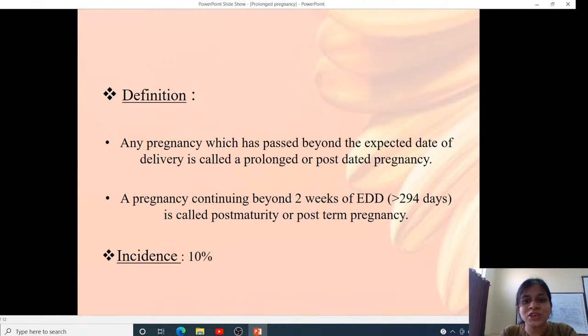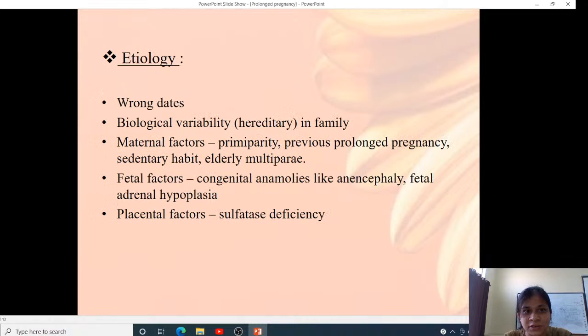Any pregnancy which has passed beyond the expected date of delivery is called prolonged or post-dated pregnancy. A pregnancy continuing beyond 2 weeks of EDD is called post-maturity or post-term pregnancy. Any pregnancy which has passed 40 weeks of gestation, that is 40 to 41 weeks, is called post-dated pregnancy, and after 42 weeks it is called post-term pregnancy. The incidence of post-dated pregnancy on average is 10%.